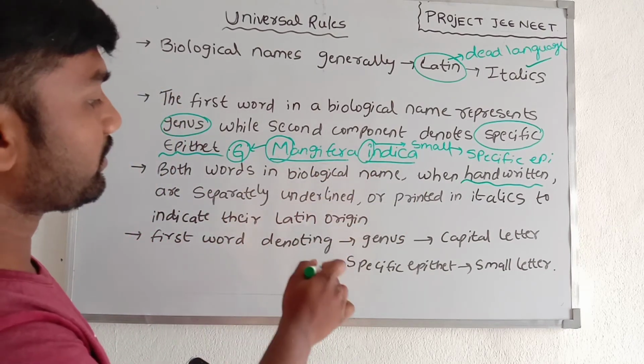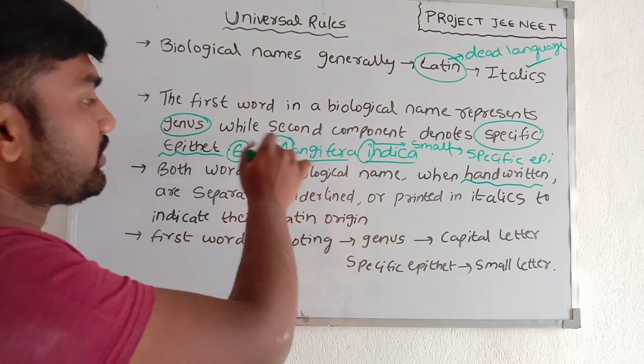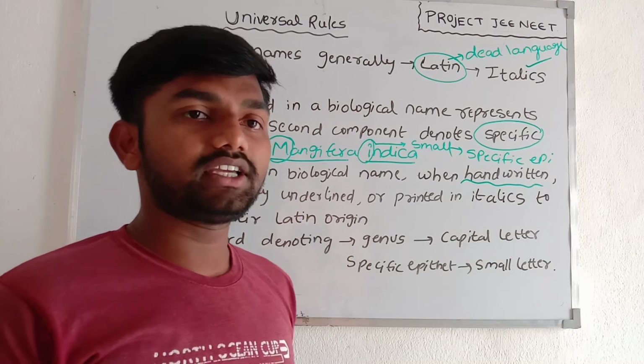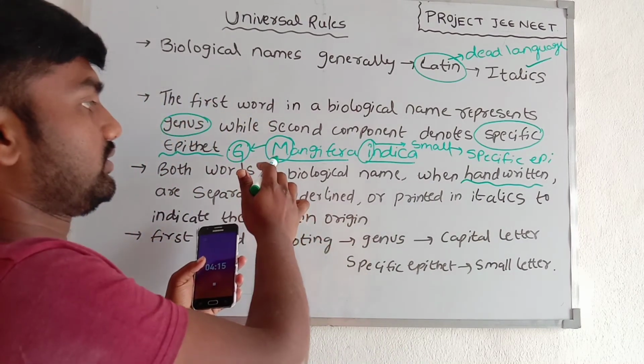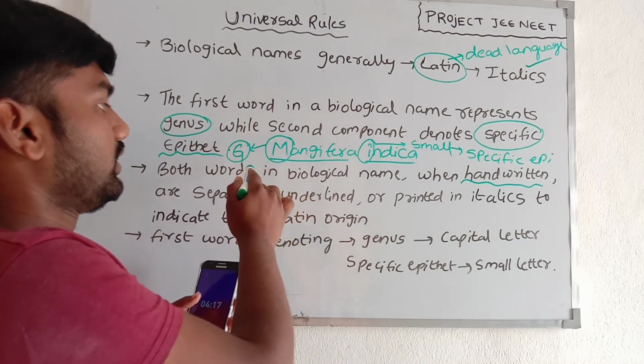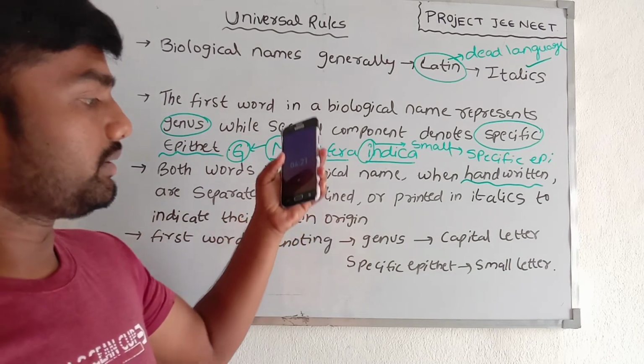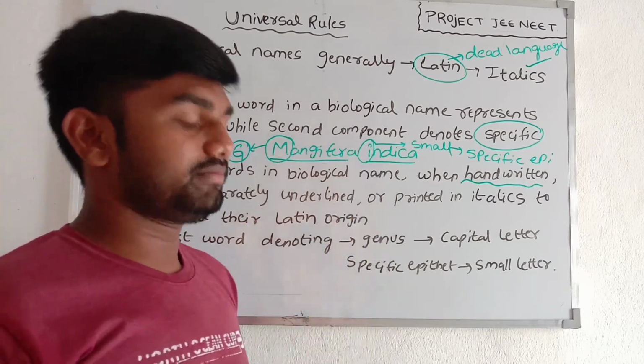So the genus is denoted with a capital letter M, and the specific epithet with a small letter i.